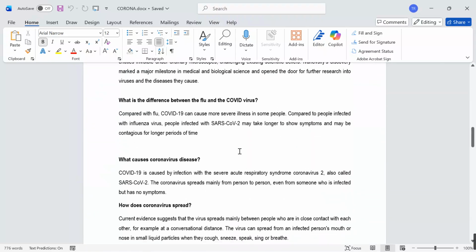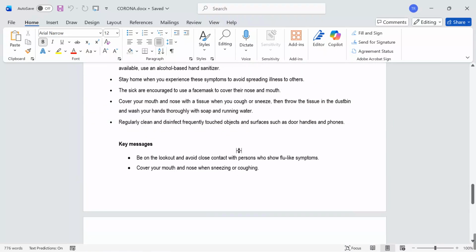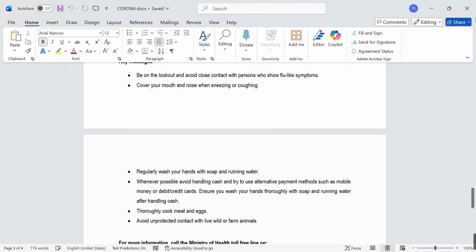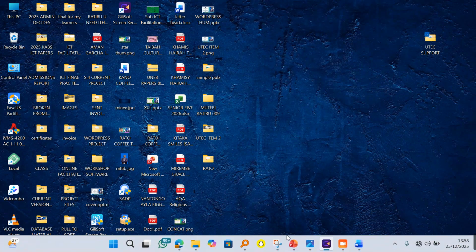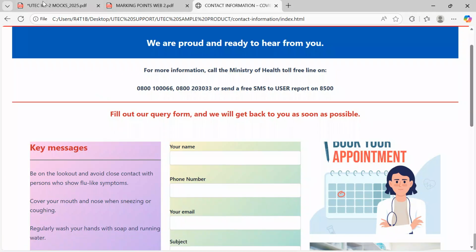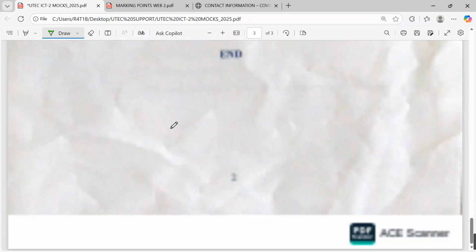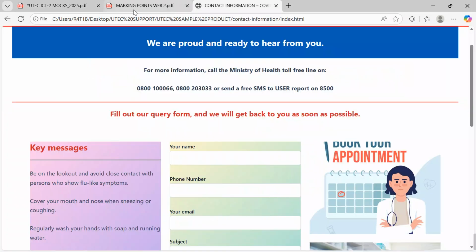The content is already provided. So our role is just to copy, paste as we move on. The other, I have put for you the marking points as I have guided you prior. The last is the question paper, which I've also been able to display for you in the first intro as we saw up here. So I've put for you everything you need to do the same project with me as we do go step by step.